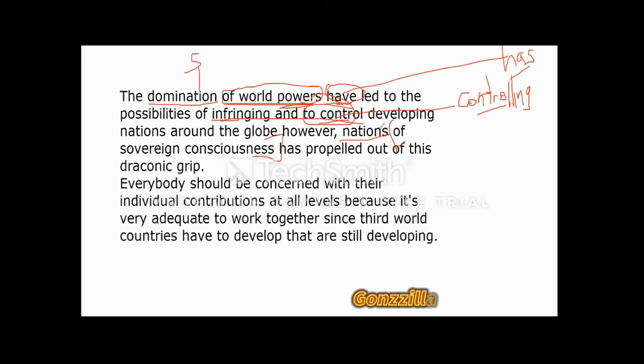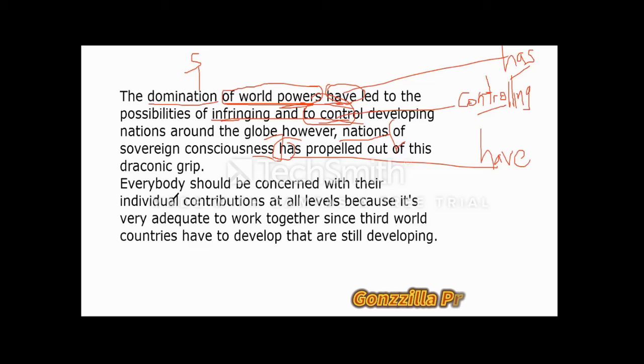And since nations is plural in nature, has here will have to change to have. I guess that's clear enough. You just need to pay attention to the words that come before the preposition, and it makes it easier. So nations, earth, sovereign consciousness, have, not has, have propelled out of these draconic greed, and the sentence ends there.